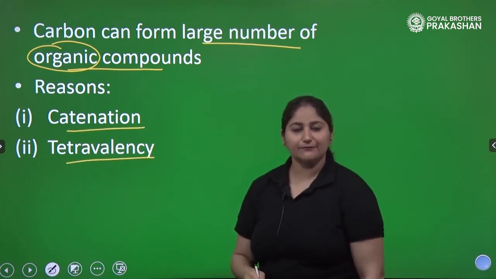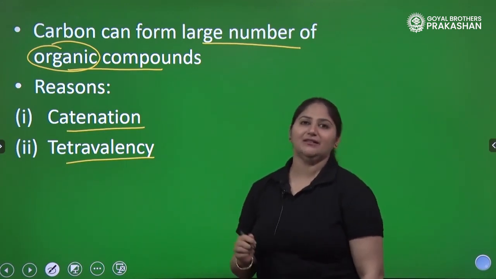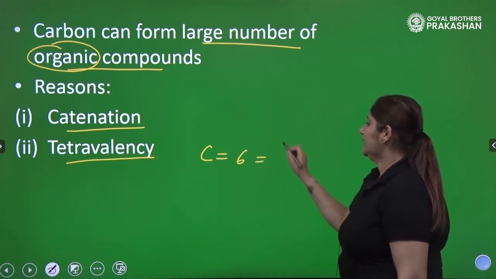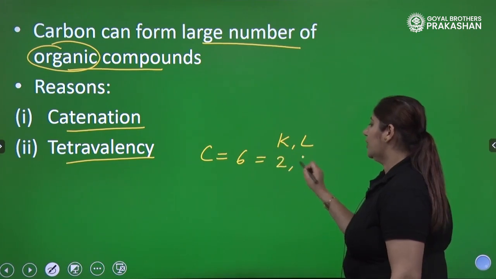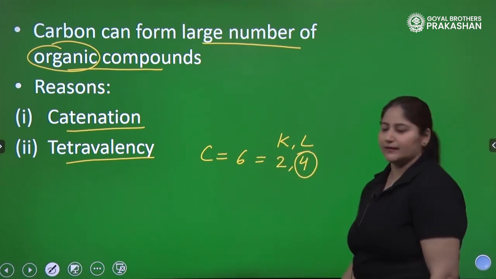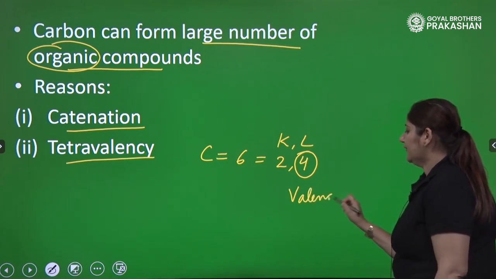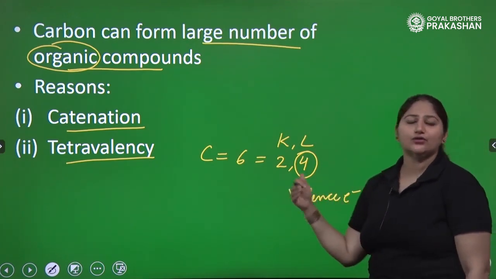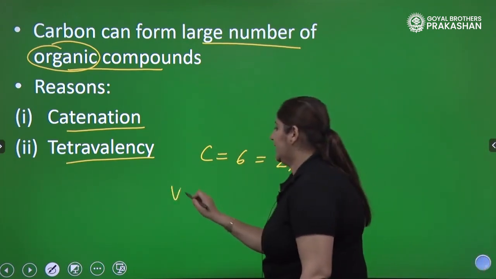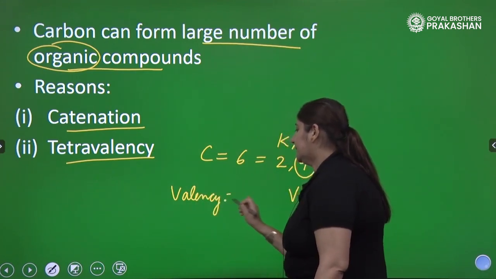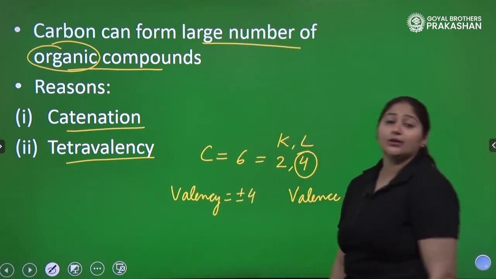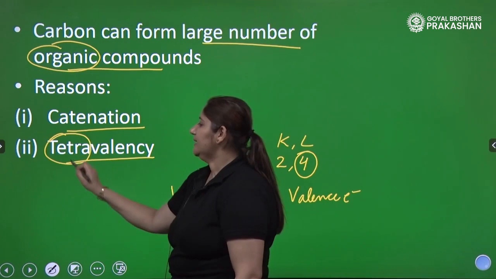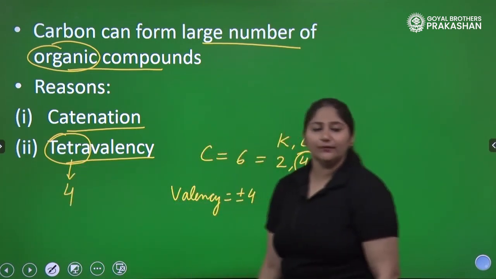Let's talk about tetravalency first, because I am sure you are already aware of it. As we know, carbon has atomic number 6. The configuration in the K and L shells is 2, 4. So it has 4 valence electrons, right? And what is the valency? Carbon needs to lose or gain 4 electrons, so can I say the valency of carbon is plus minus 4? So carbon has valency 4. That's why we call it tetravalent. Tetra means 4.